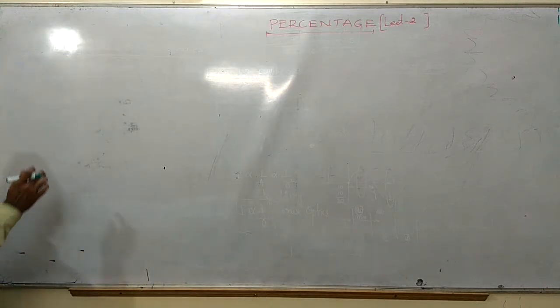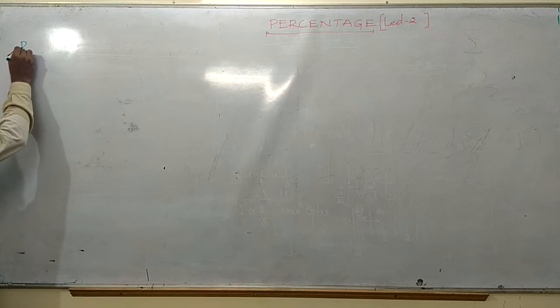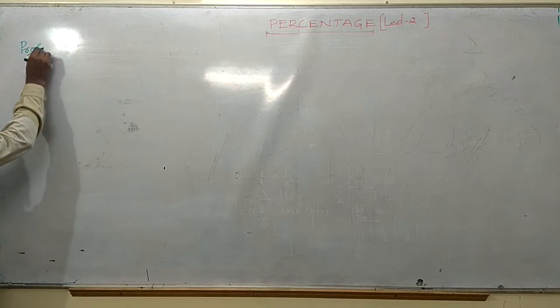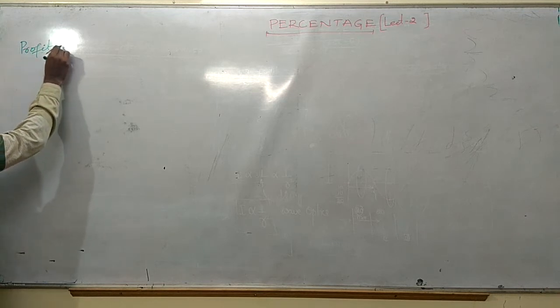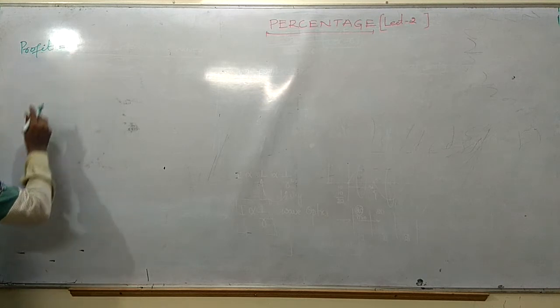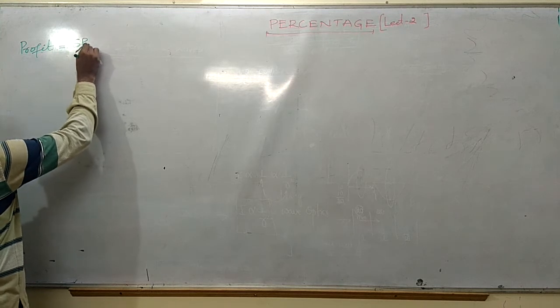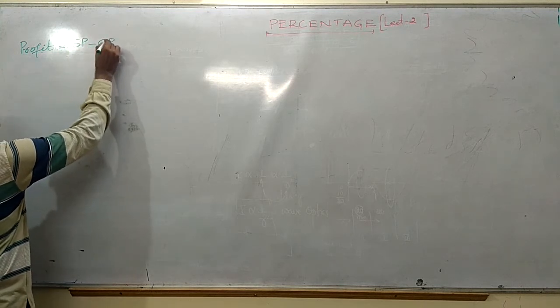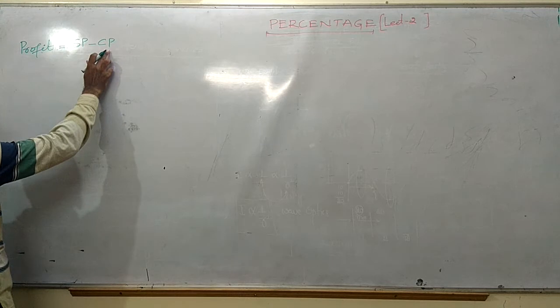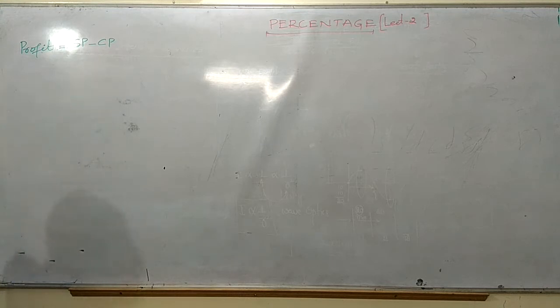What are those words? If I say profit, then I get a profit if the selling price is more than the cost price, which means selling price minus cost price is the profit.